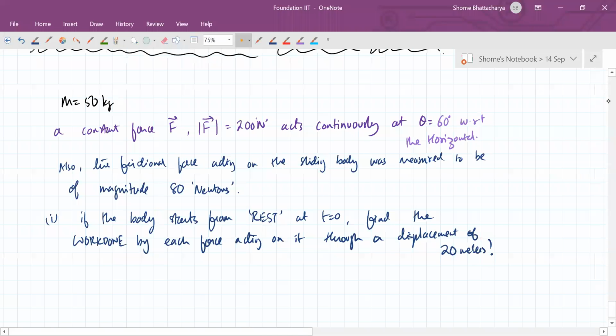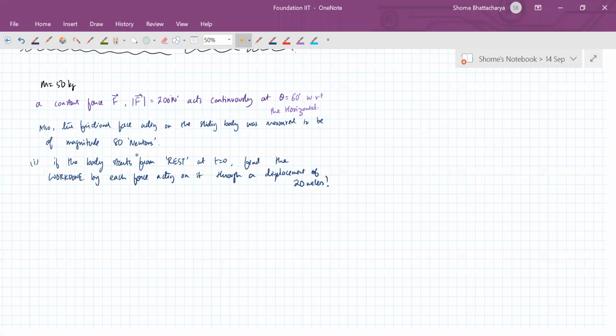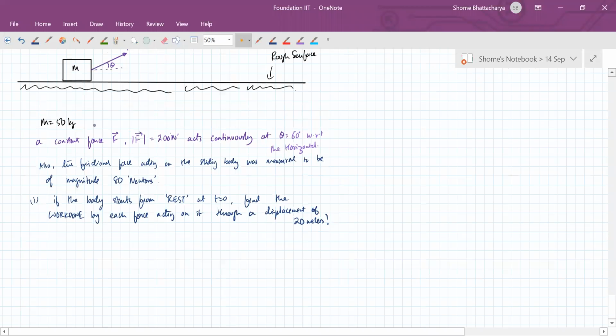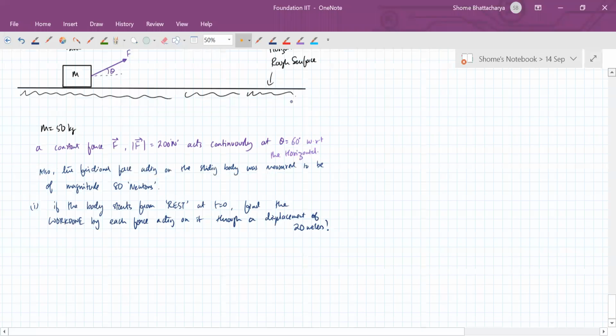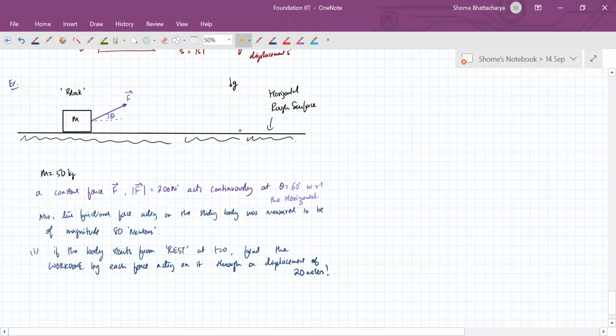What the question is saying is that somebody is applying a continuous force on this body. Some external agent is continuously applying a force at an angle of 60 degrees to the horizontal on this body, which is lying on a rough horizontal surface. As the body starts sliding, it is also measured that the frictional force acting on the body is 80 newtons in magnitude.